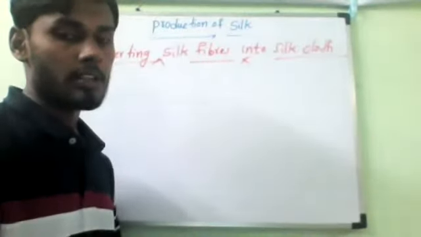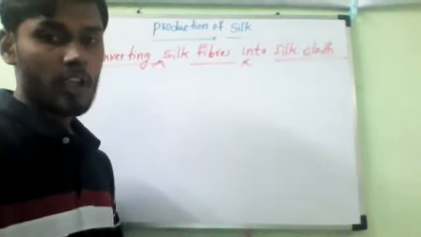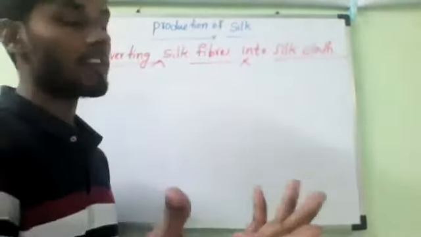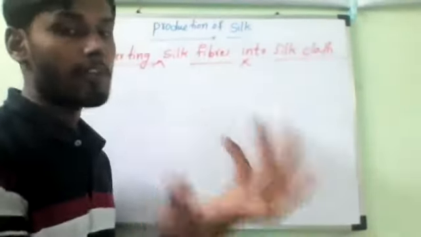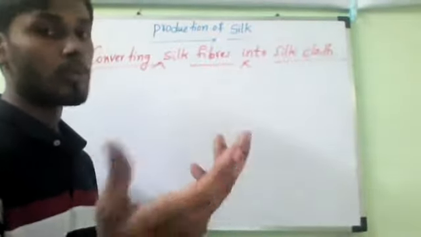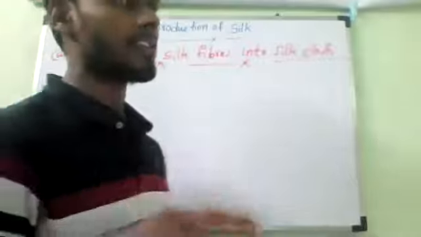We have silk fibers now. We have to make this into silk cloth. Later, the silk cloth goes to the weavers, so weavers can weave on looms to make silk cloth, silk sarees and dresses and all.